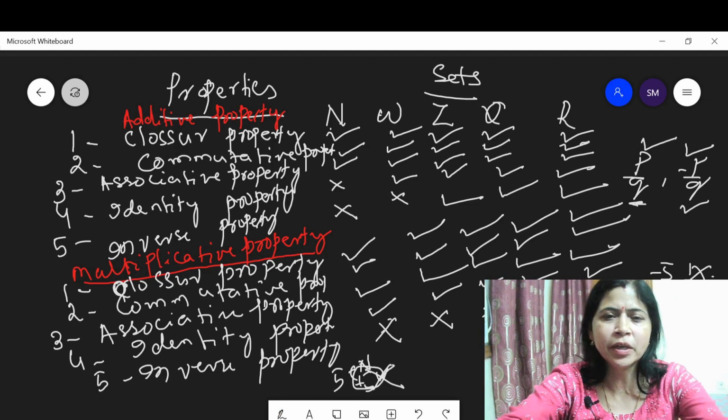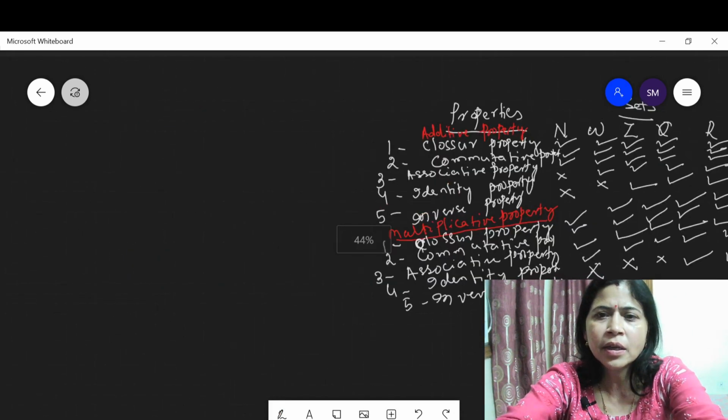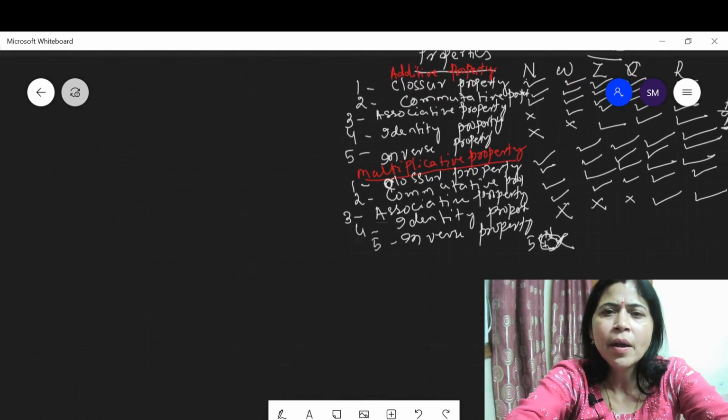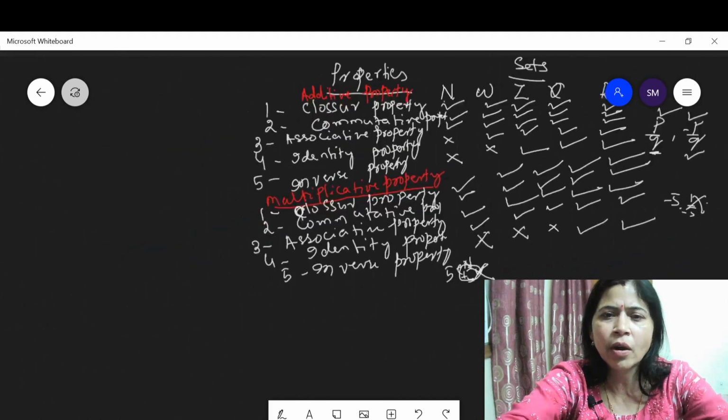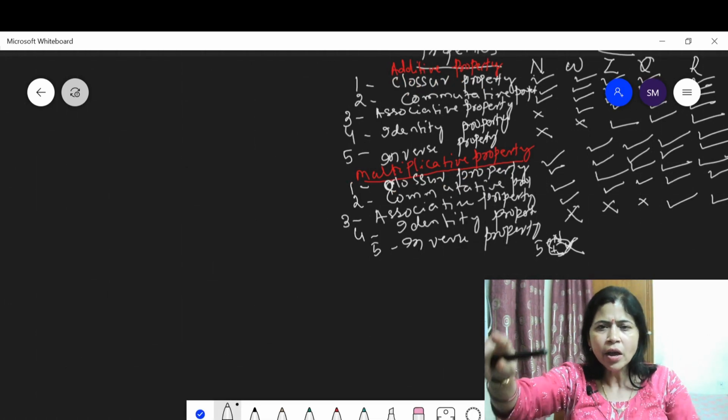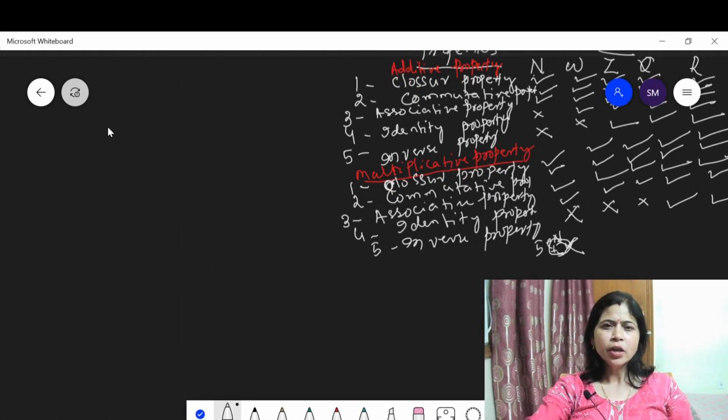Now let us discuss some examples based on these properties. Keep this table here. Now let us discuss a variety of examples.